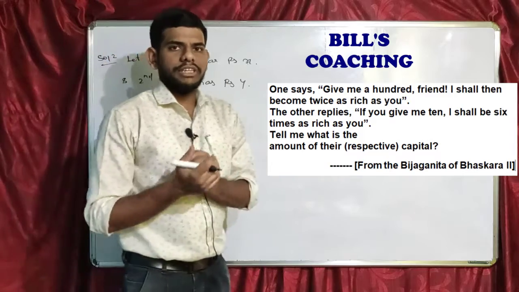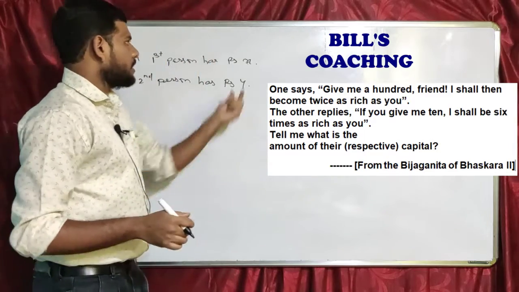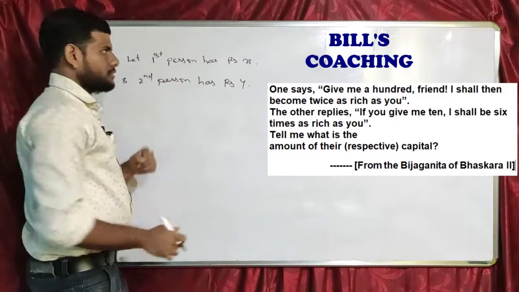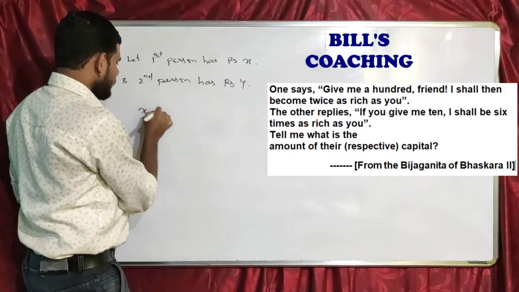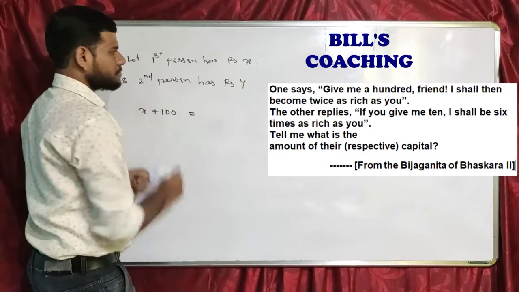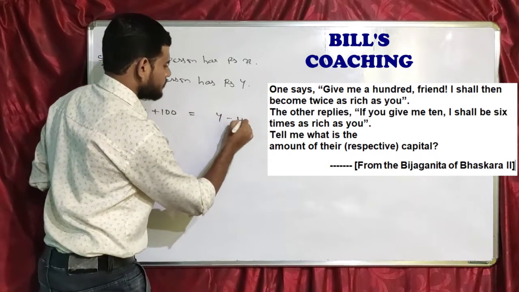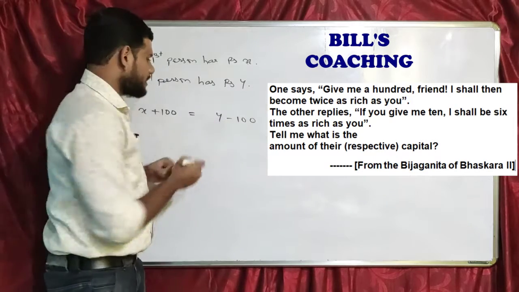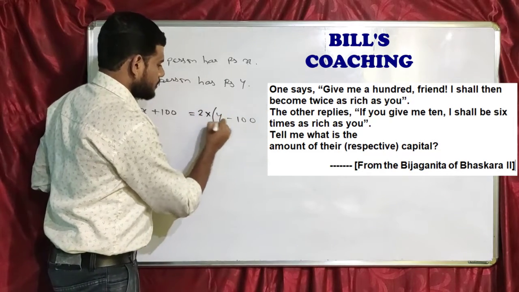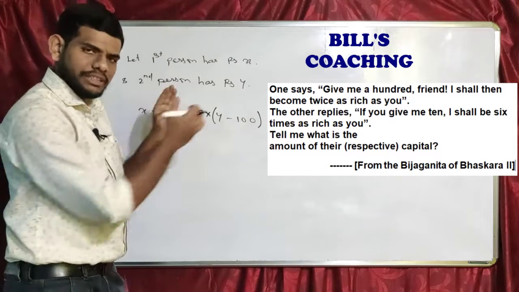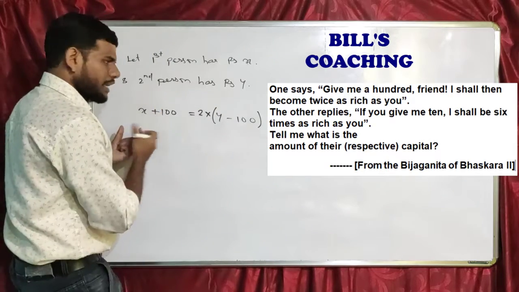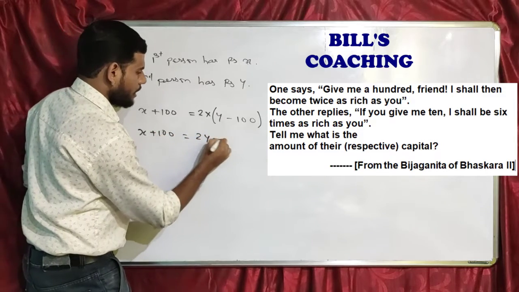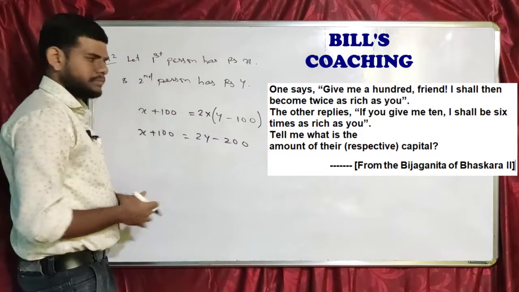Now if you read the first line, it was like this. If you give me 100, the first person is telling the second person, if you give me 100, so X will gain 100 and Y will lose 100. I will become twice as rich as you, so 2 times as rich as you. This is one equation, right? So let me solve this. So this will become 100 to Y and this will become minus 200.